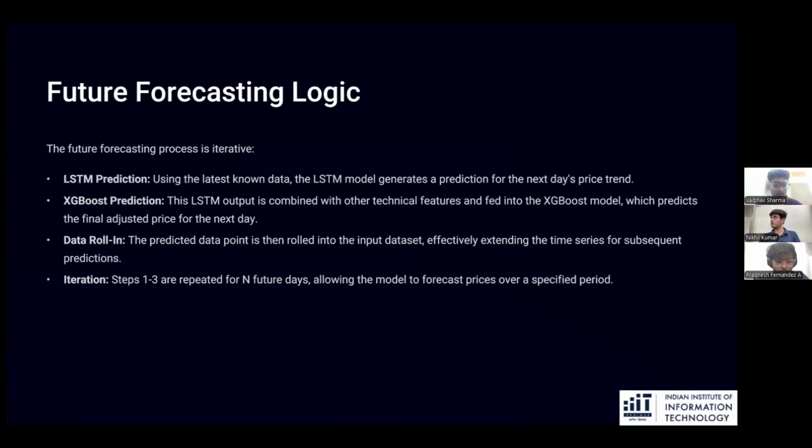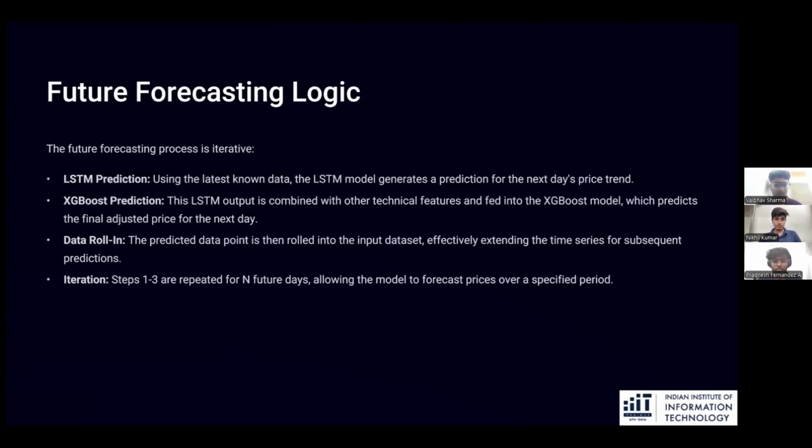This slide outlines an iterative approach to future price forecasting using a hybrid model that combines LSTM and XGBoost. The process begins with the LSTM model, which utilizes the most recent known data to generate a prediction for the next day's price trend. This output serves as an initial forecast that captures the temporal dependencies in the dataset. Next, the predicted trend is passed into the XGBoost model, where it is combined with additional technical features to refine the prediction and generate the final adjusted price for the following day.